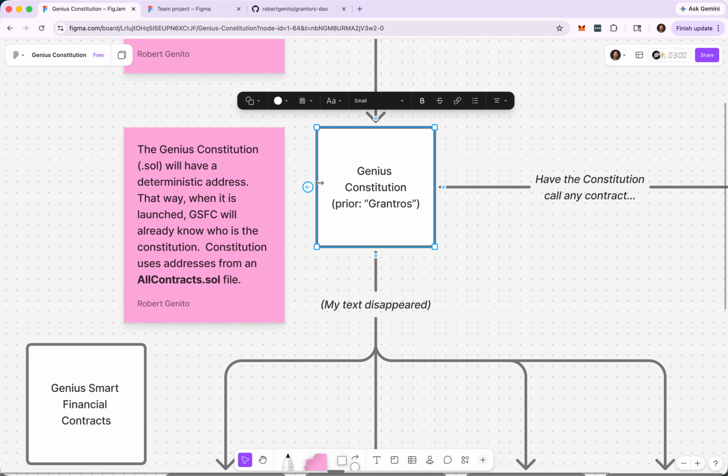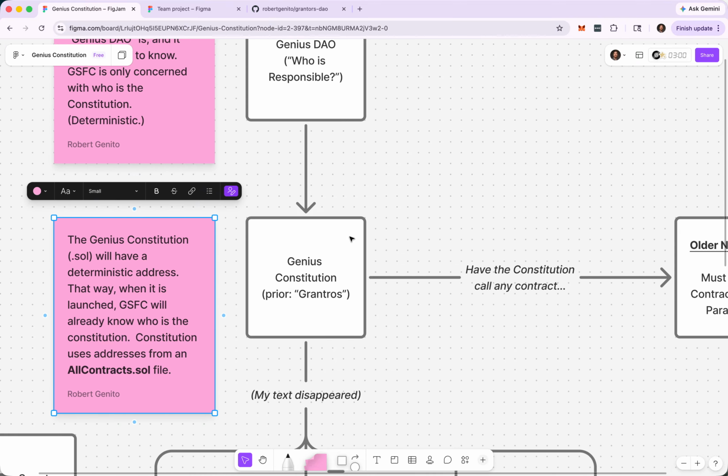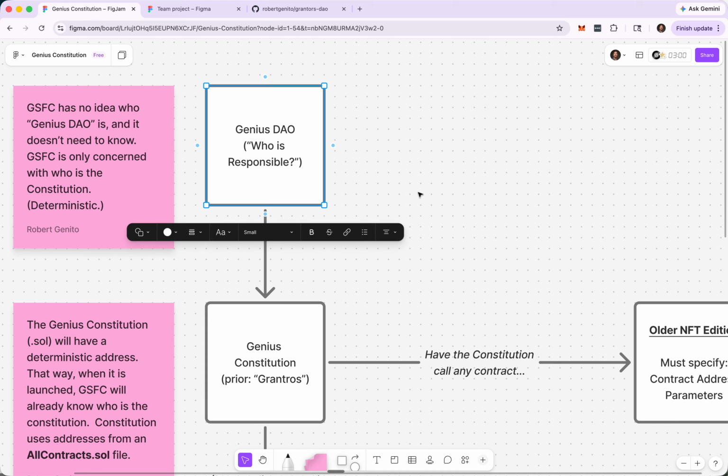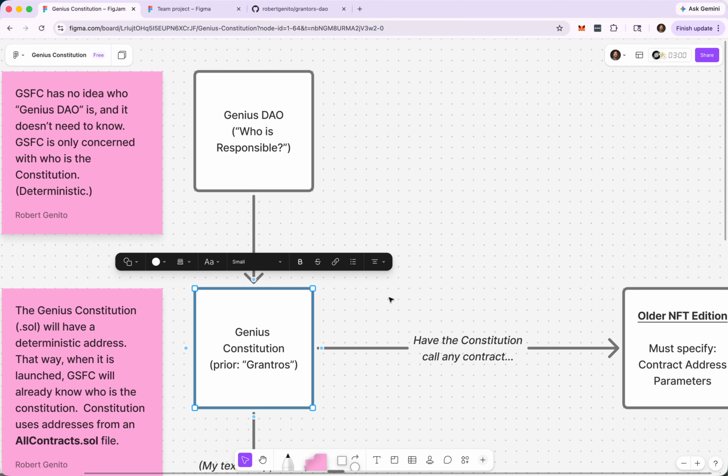Here we have the Genius Constitution. The Genius Constitution will have a deterministic address. That way, when it is launched, Genius Smart Financial Contracts will already know who is the Constitution. The Constitution uses addresses from the allcontracts.sol file. That may be a little complicated, but for those of you who want some meat here, the Genius DAO connects directly with the Genius Constitution.